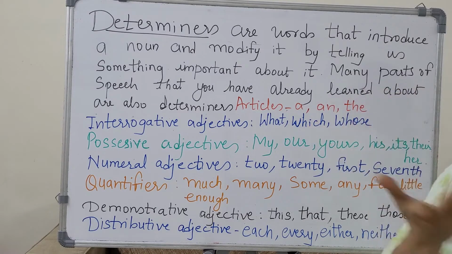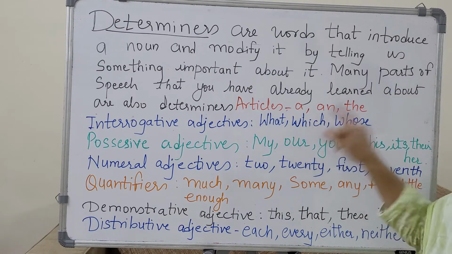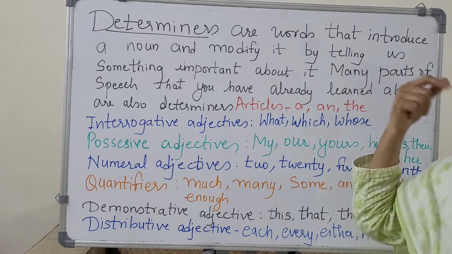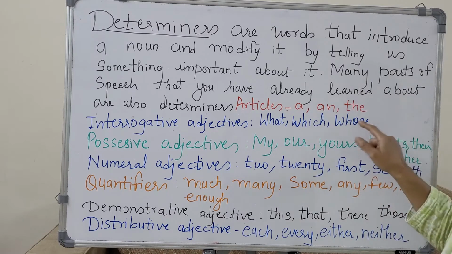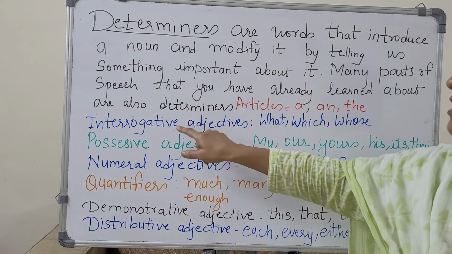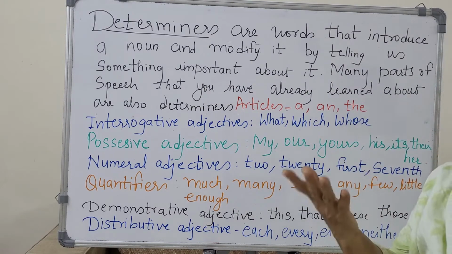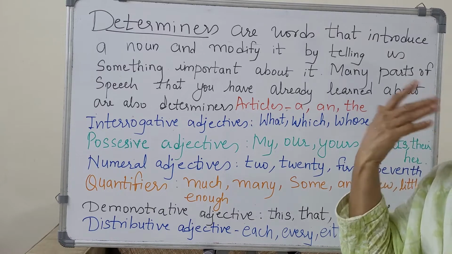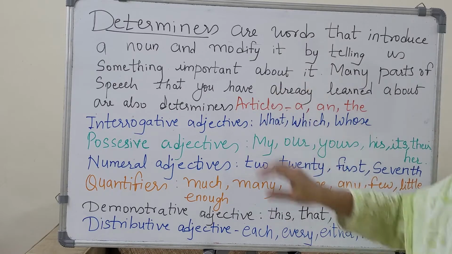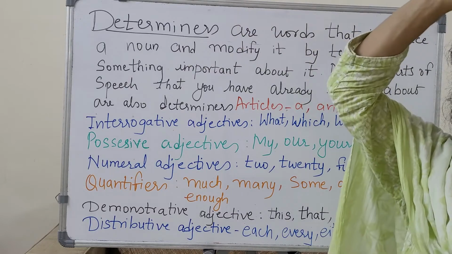Which book you require? It tells about which book. It's a question, interrogation. So that's an interrogative adjective. Whose book you require? Now book is a noun. It tells about that book. So you are asking a question. It's an interrogative adjective. So what, which, whose can be used as determiners. It determines a noun. Here it determines the book. It determines the qualification. So interrogative adjectives are determiners.